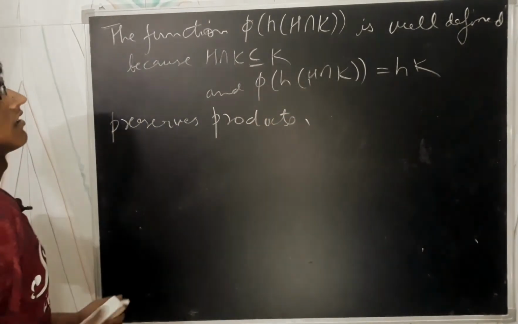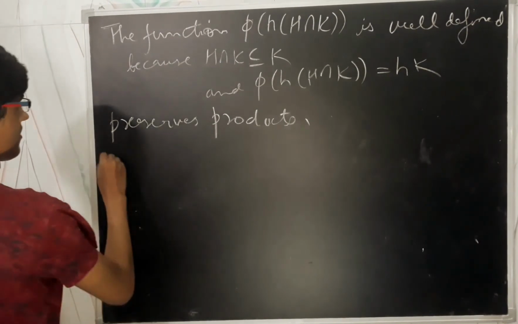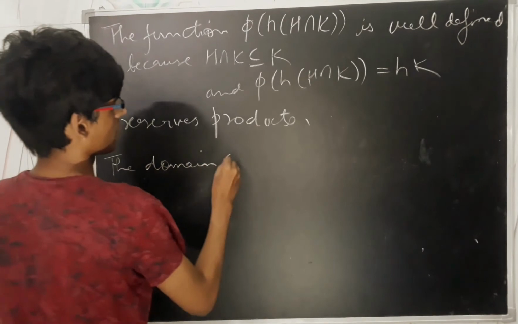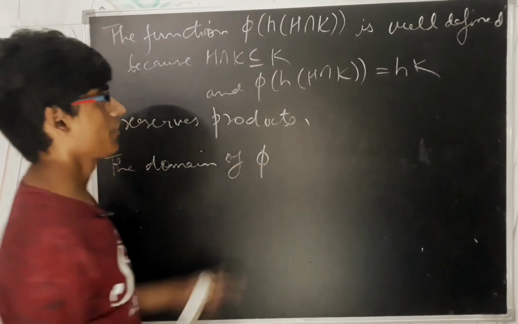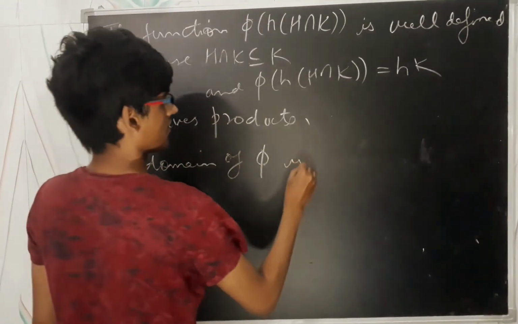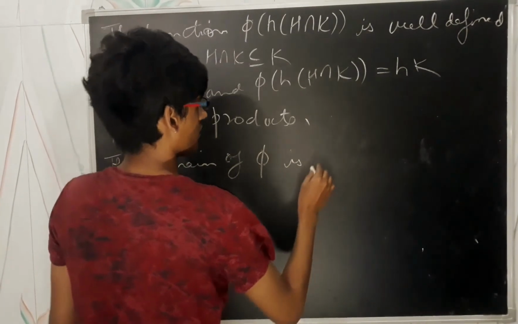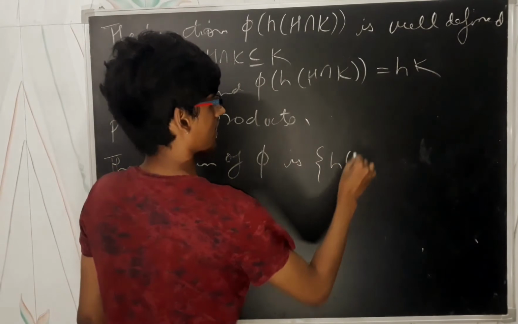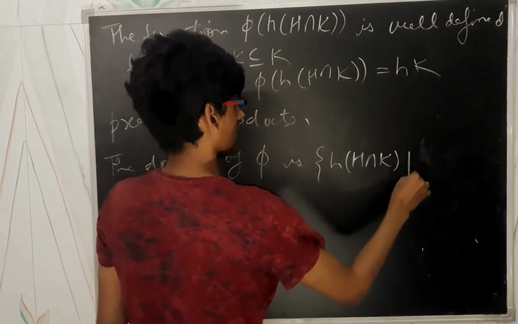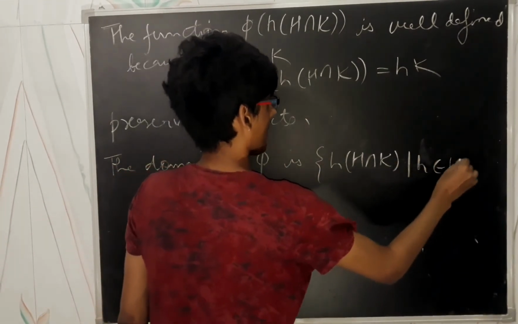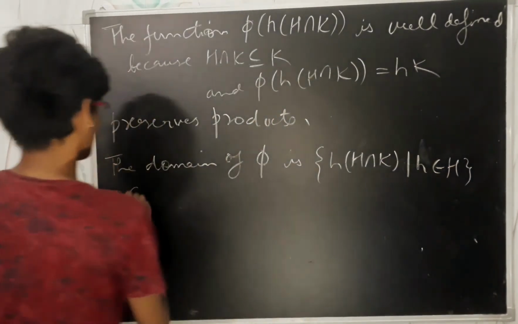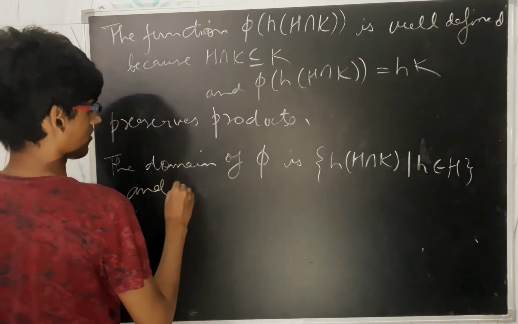Now the domain of this mapping: what is the set? The domain of phi is the cosets h(H intersection K), where h belongs to H. The domain of this mapping is this.